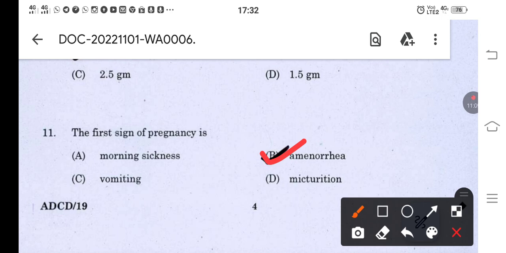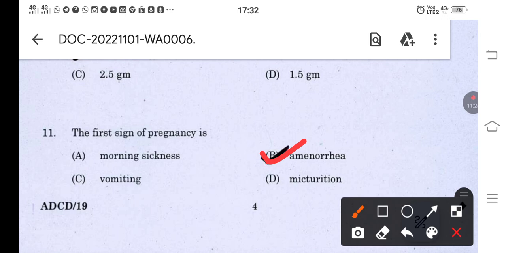Next one is vomiting. We all know it is vomiting. The fourth option is micturition. Micturition is a process related to urination. It is the process of expelling the urine.